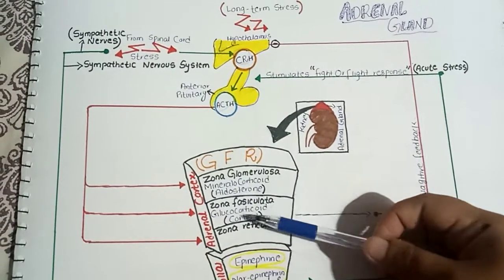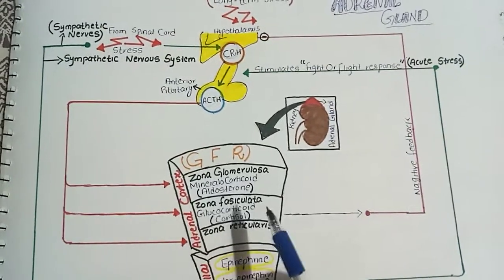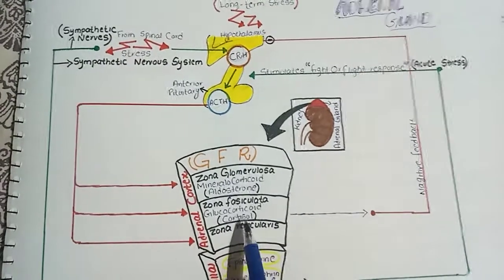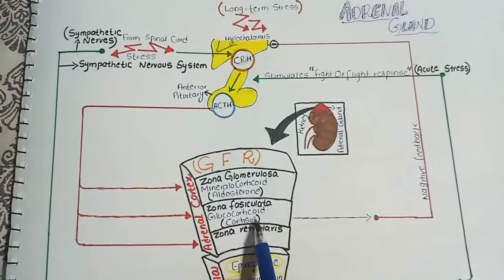And the one thing which is important is that the hormone of the zona fasciculata layer, which is the glucocorticoid, is the cortisol.